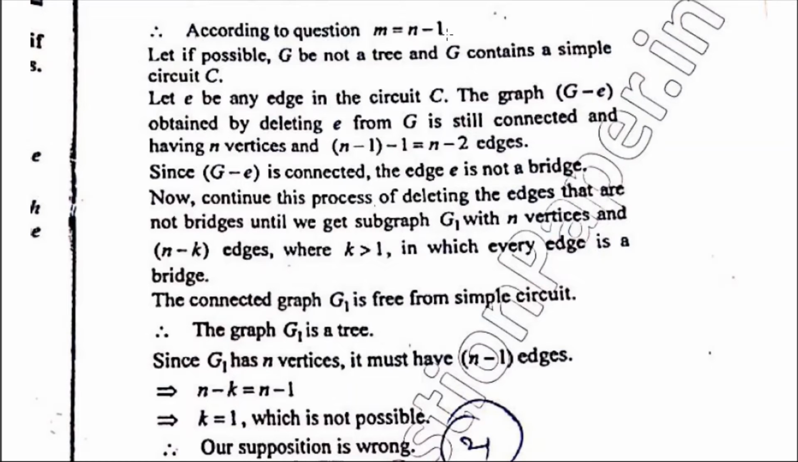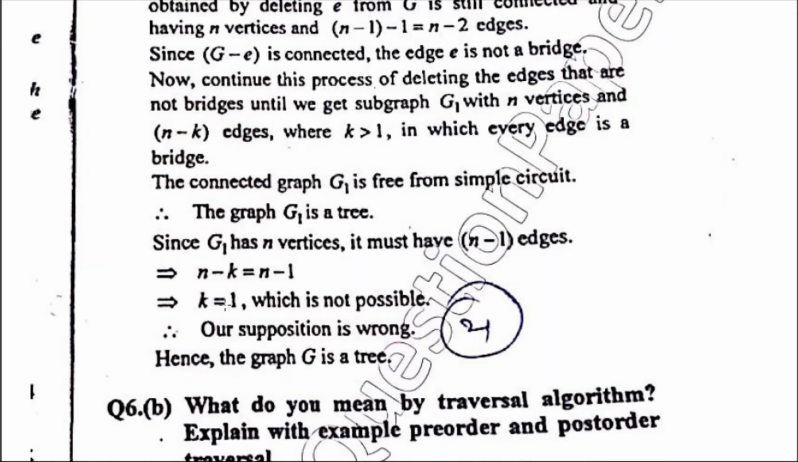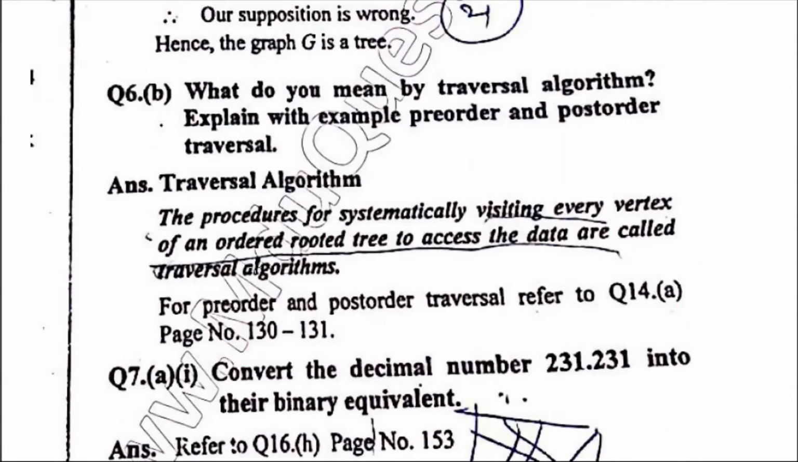But here we have said that it has n minus k edges where k is greater than 1. So obviously n minus k is equal to n minus 1, which implies k is equal to 1, which is not possible. So our supposition is wrong. Definitely the given graph G, which is connected, which has n vertices and n minus 1 edges, is definitely a tree. So the second problem is the 6th B part.